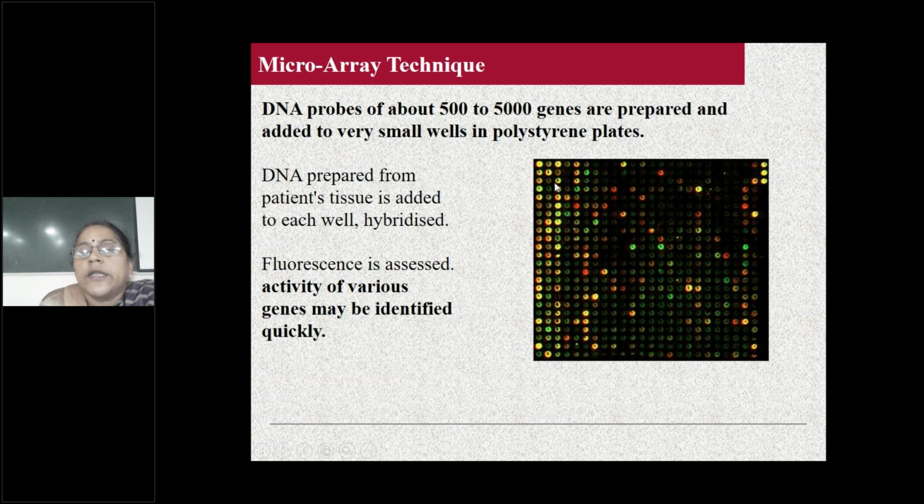In case the patient has any disorder, you'll find red spots. If it is normal, you'll find green colored spots. That is microarray. RFLP is of two types, one is Southern blotting and another one is PCR. Same clinical significance. What you write for Southern blotting, you'll write for RFLP also, in case RFLP comes.